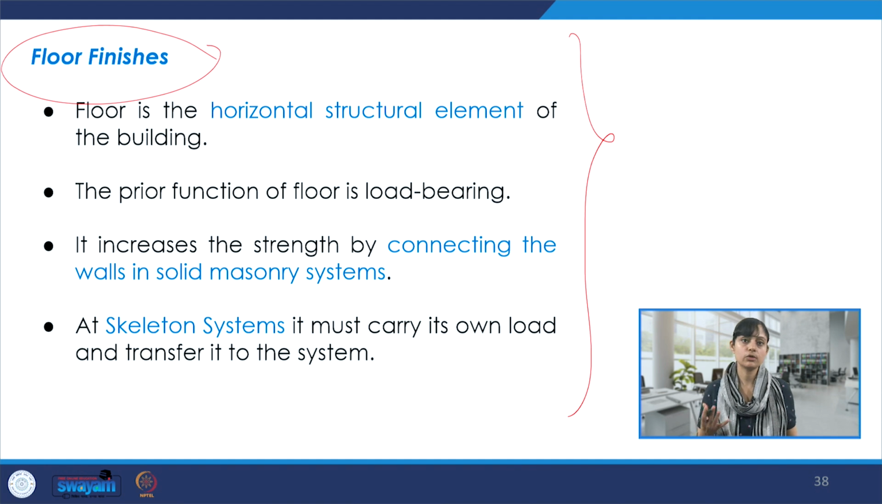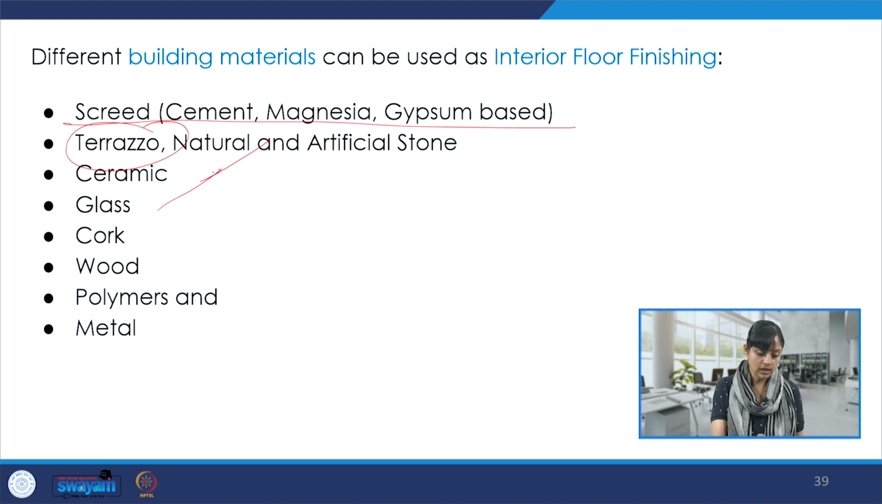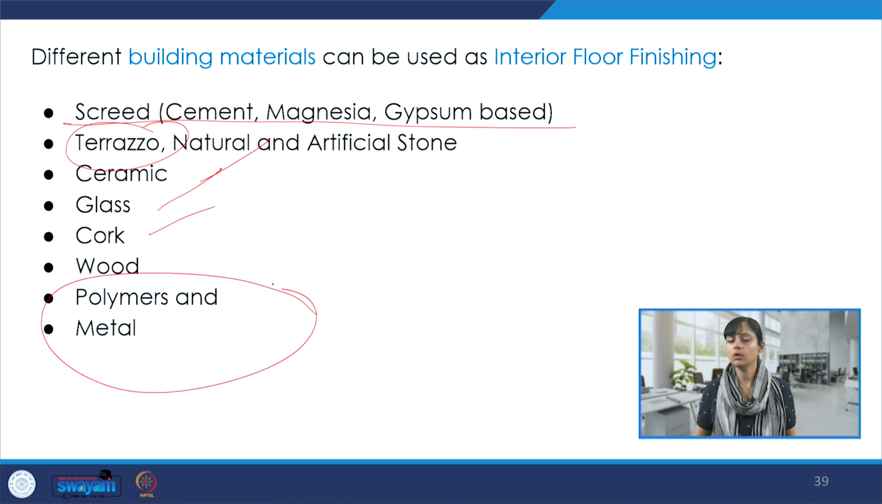So floor is a horizontal structural element, very important, anchors the entire space. And there are lots of finishes that could go into creating nice floors. It could be like a screed. We could have terrazzo flooring or mosaic flooring, ceramic, glass, cork flooring, timber flooring, even polymers and metals. So all of these finishes are quite possible, and some of these have been discussed in other lectures.